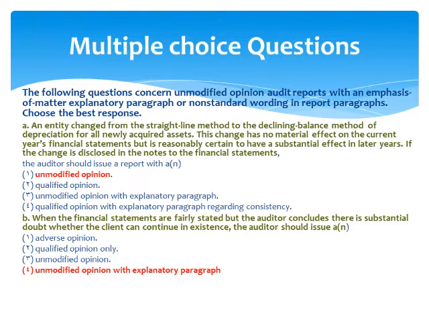Number B. When the financial statements are fairly stated but the auditor concludes there is a substantial doubt whether the client can continue in existence, so the auditor should issue. The correct answer is option 4 because the financial statements are fairly stated, so the opinion is unmodified explanatory paragraph, and the option 1 is incorrect because it is used when there are scope of limitation or departure from GAAP, and the option of adverse used when the financial statements are so materially misstated.